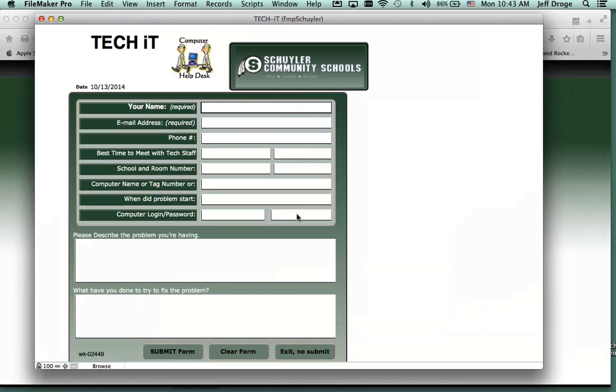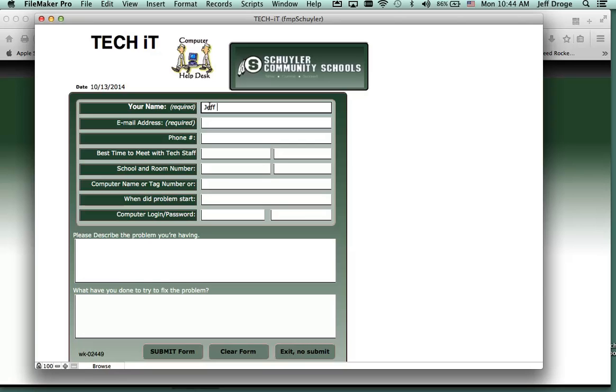And here's the form, and that's all FileMaker Pro is. It's a database, and each module has a form. And if you've ever clicked in a box and it's just a simple form, you fill in the information, and the more information you fill in, the better. But you can see there's only really two fields that are required, and so we need your name.